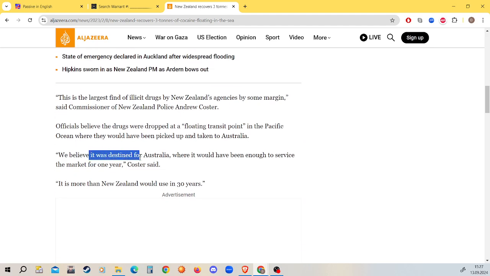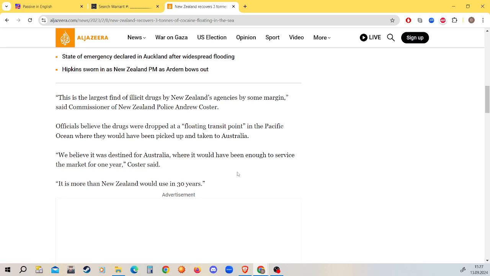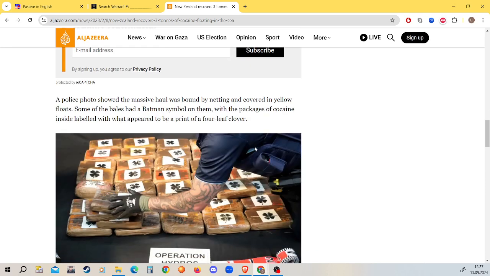We believe it was destined, and it would have been enough to service the market. This is a conditional, would have been enough, and this is just the normal standard passive. Would have been enough to service. That's a lot of drugs. Only for 1 year though in Australia. Interesting.